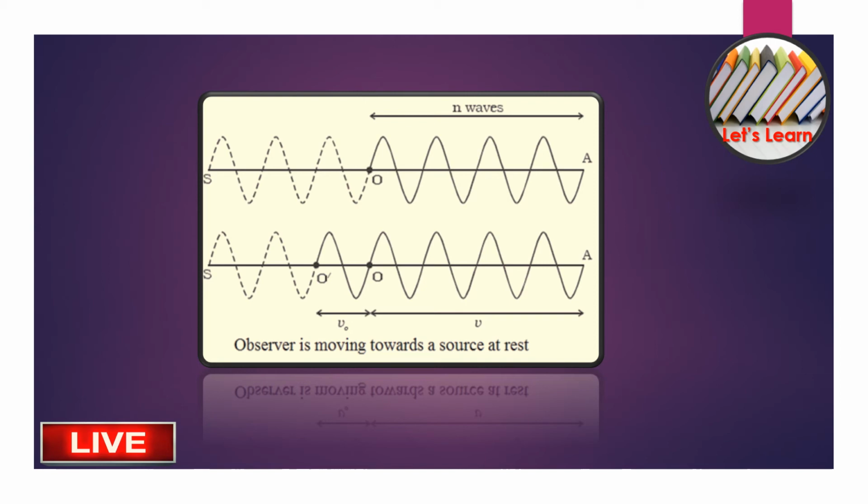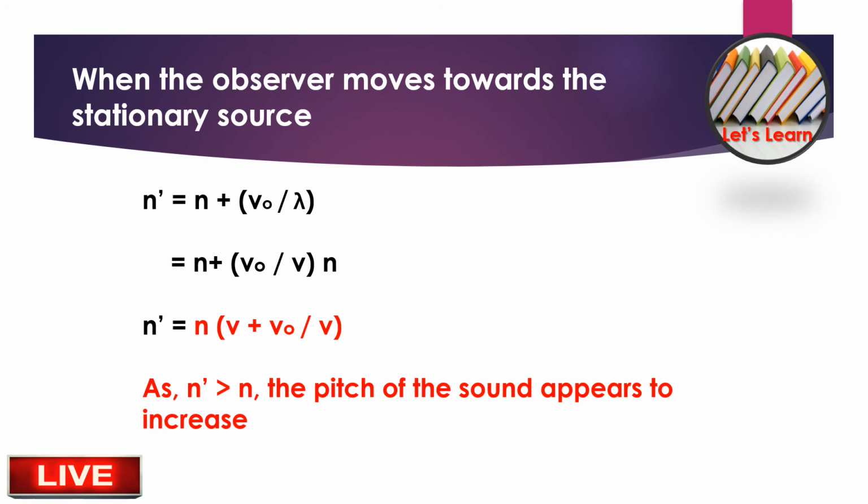From this concept, the first case is when the observer moves towards the stationary source. After 1 second, the observer will reach the point O prime, which means O and O prime, as we saw last time.